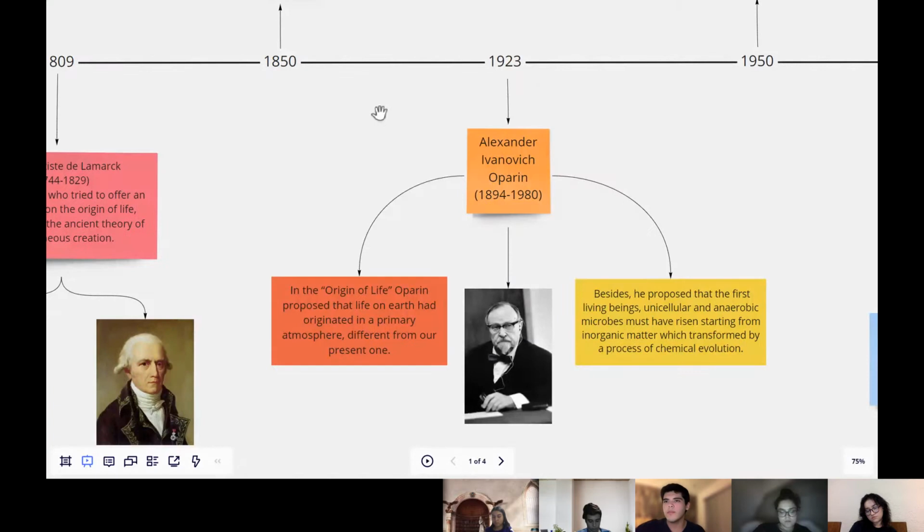Then, in 1923, Alexander Ivanovich Oparin, in The Origin of Life, proposed that life on Earth had originated in a primary atmosphere, different from our present one. Besides, he proposed that the first living beings, unicellular and anaerobic microbes, must have risen starting from inorganic matter, which transformed by a process of chemical evolution.